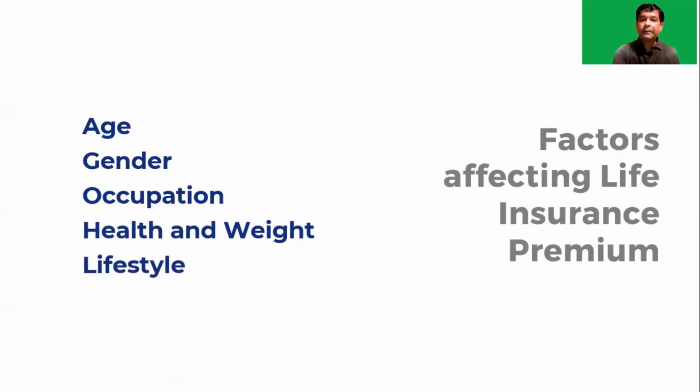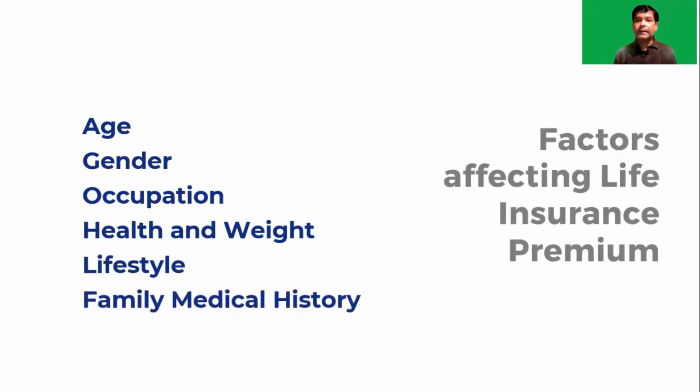Health and weight, lifestyle, right? If you are a smoker or drinker, or if you have a sedentary lifestyle, then again it can impact the life insurance premium. The family medical history. If the family has a medical history of lifestyle diseases like diabetes, heart diseases, cancers, or diseases which can be inherited by the next generation, that kind of history can also impact the life insurance premium.